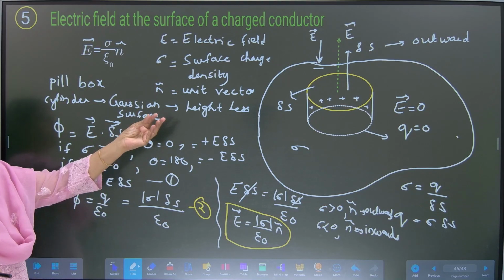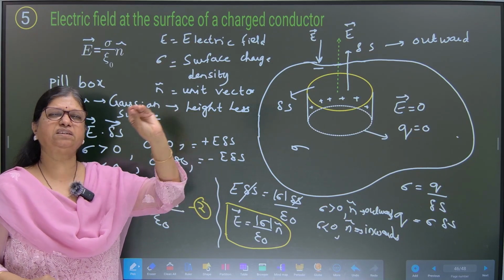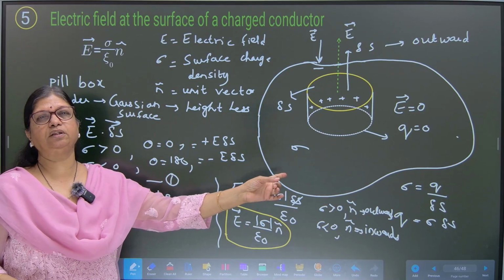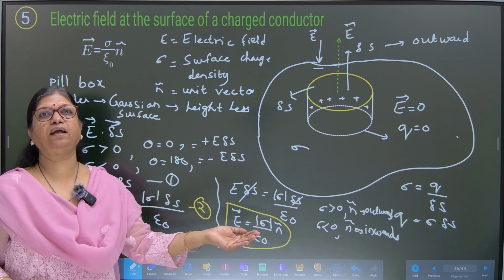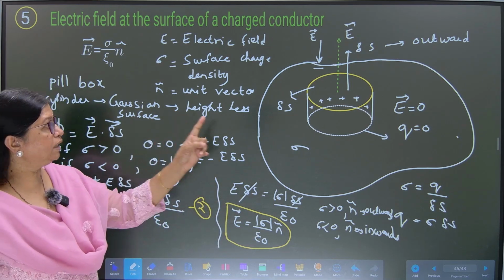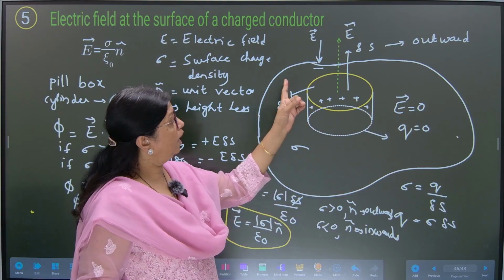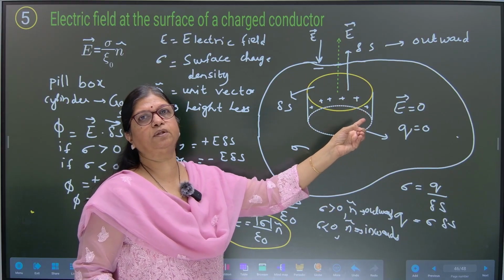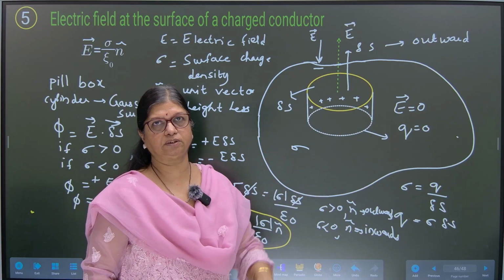We took a pillbox whose upper surface is just outside the surface of the conductor which we have chosen, and the inner surface of the cylinder pillbox is just inside the conductor. So in the inner surface electric field is 0, charge is also 0. At the outer or upper surface of the pillbox, electric field is there, radially outwards, charge is also there, positive.